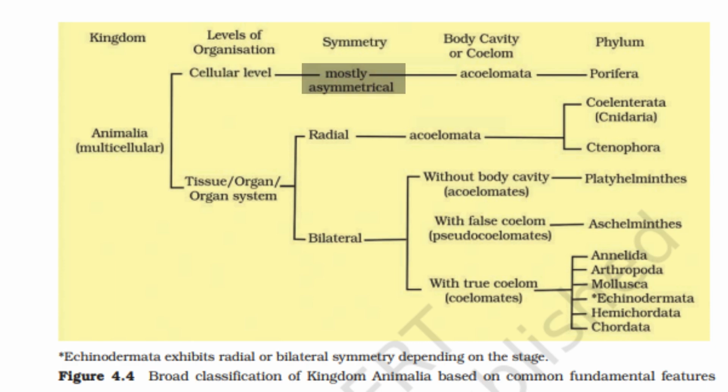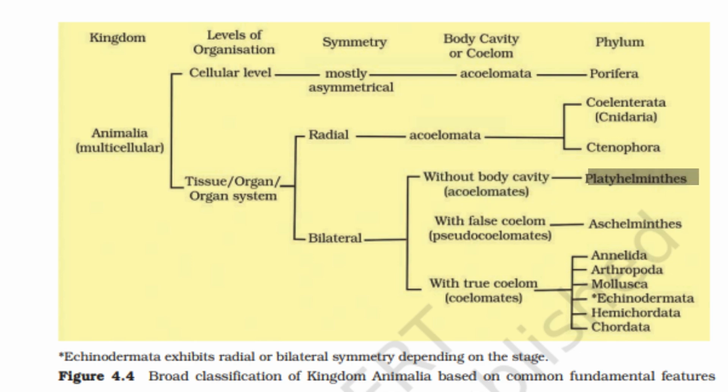Symmetry, mostly asymmetrical. Body cavity or coelom, acoelomate. Phylum Porifera. Level of organization, tissue level. Symmetry, radial. Body cavity or coelom, acoelomate. Phylum Coelenterata or Cnidaria and Ctenophora. Level of organization, organ level. Symmetry, bilateral. Body cavity or coelom without body cavity, that is acoelomates.